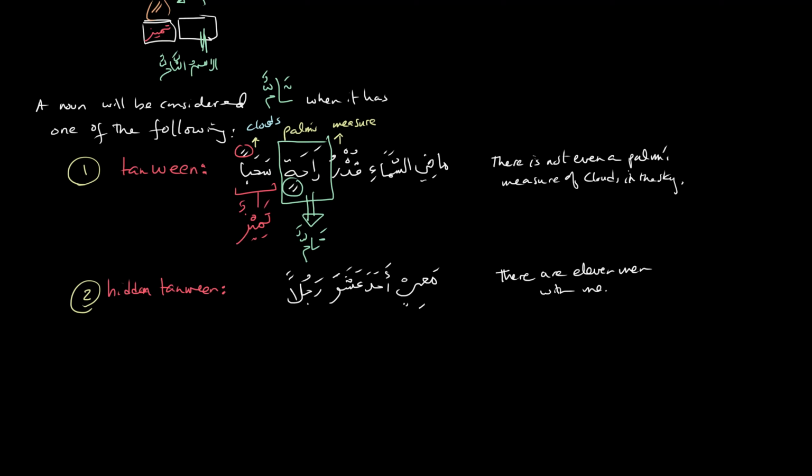There are 11 men with me. Now see, this phrase here was originally ahadun wa ashrun, and these are hidden.